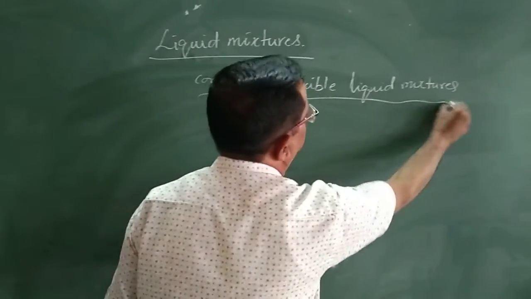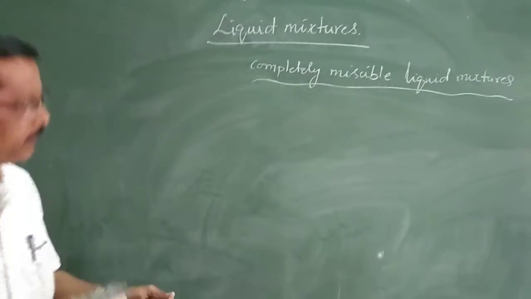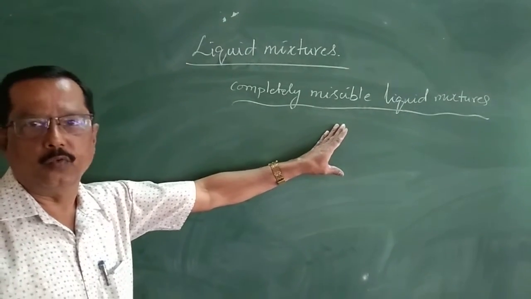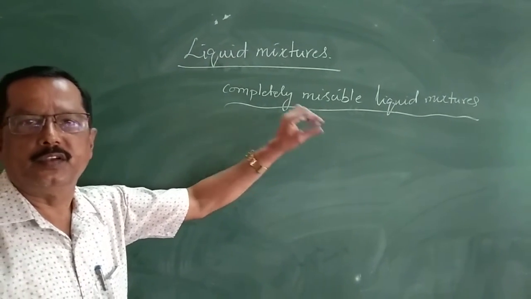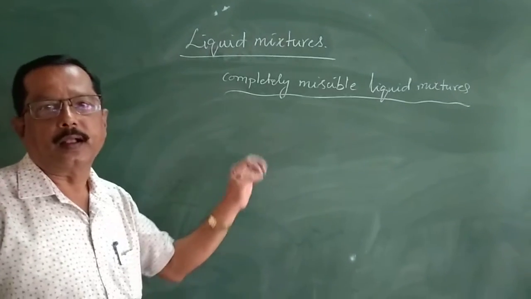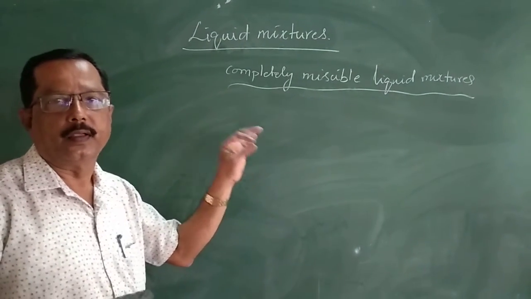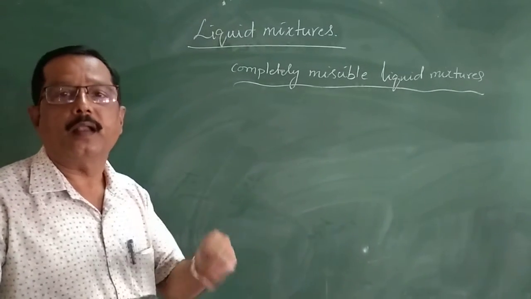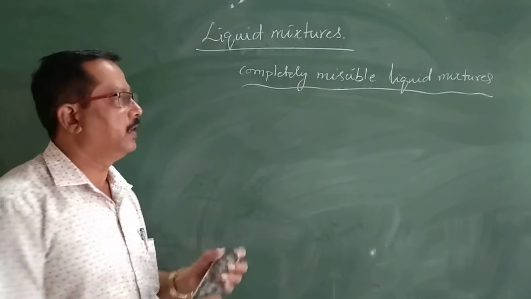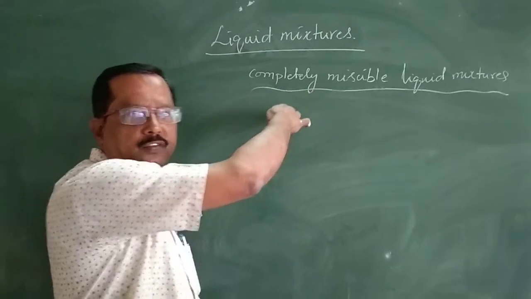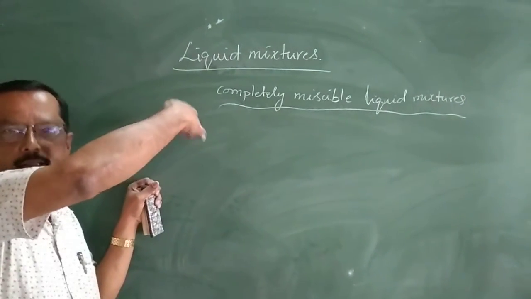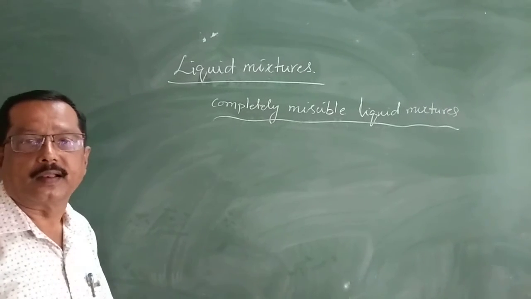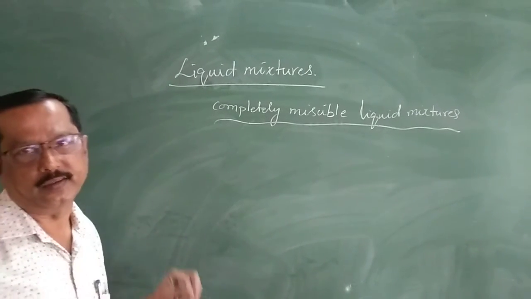Completely miscible liquid mixtures are the liquid mixtures in which one liquid is dissolved in another liquid completely. It gives a clear homogeneous solution for all concentrations. In the lower concentration also it dissolves, and in higher concentration both are dissolved with each other to give a clear homogeneous solution.